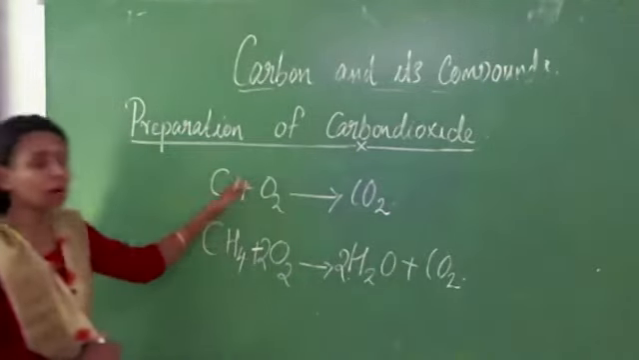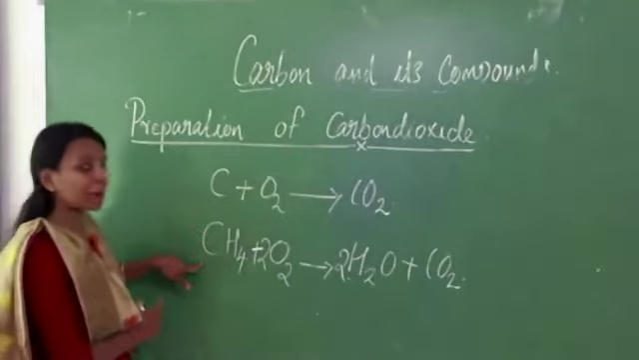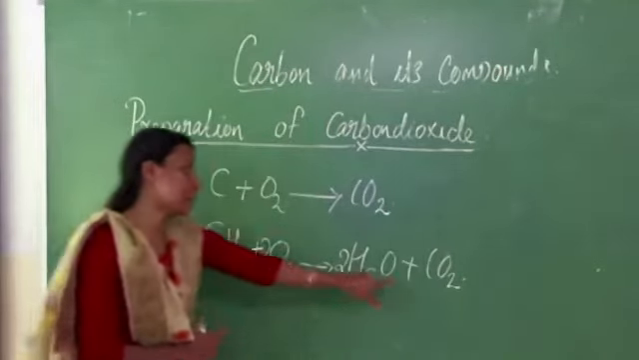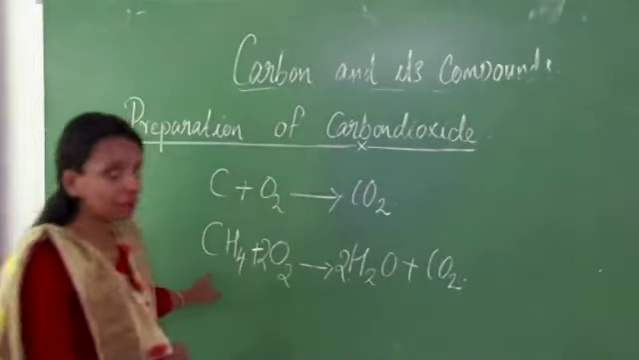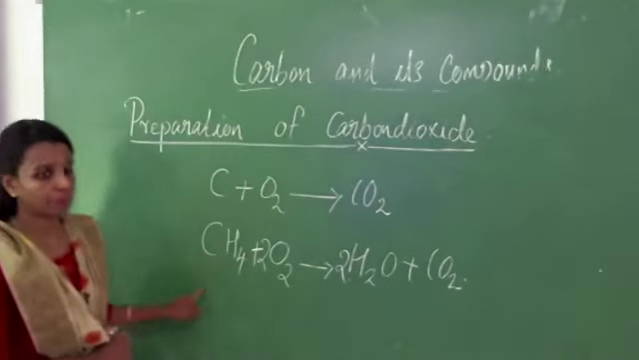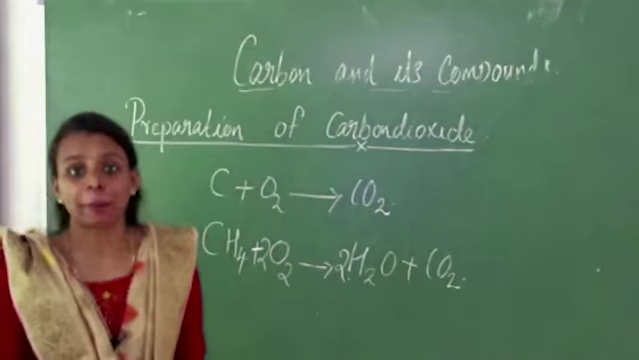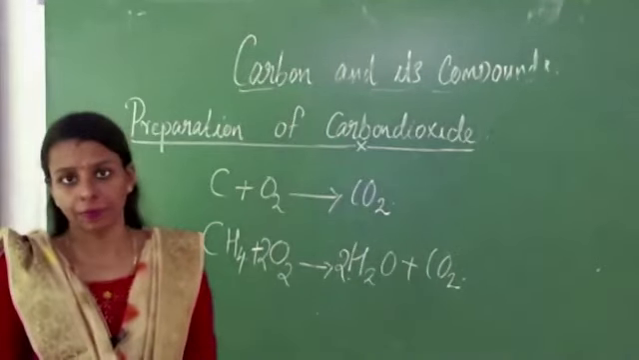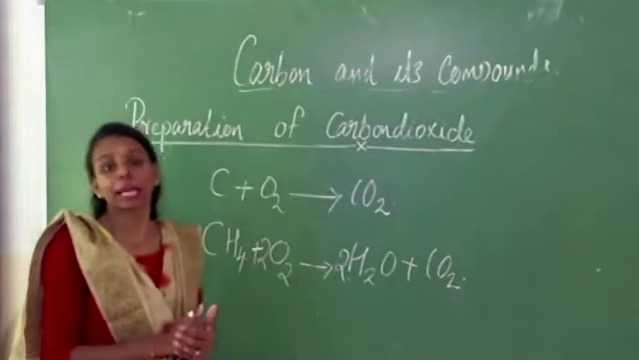Burning of carbon produces carbon dioxide. Second, burning of a carbon containing compound will produce carbon dioxide. Here methane, CH4, is a carbon containing compound. Then the next way, by heating metal carbonates or bicarbonates. You already studied these reactions in the chapter on chemical reactions.